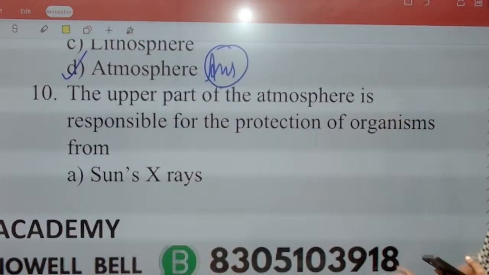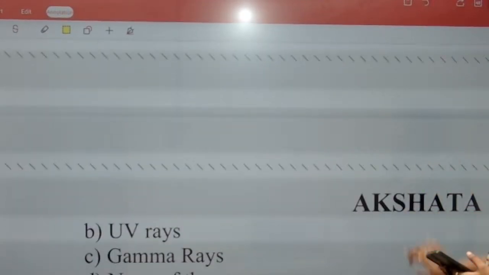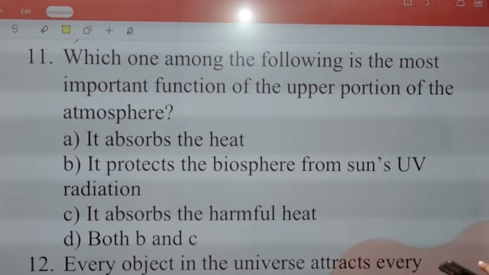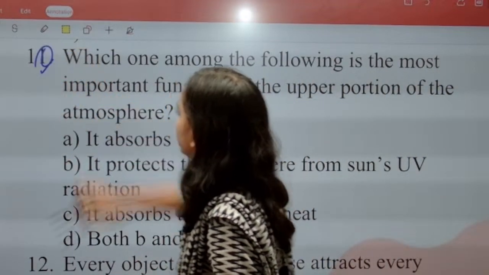Question number 10. Okay. This question is half. So we take it from here. Question number 11. This will be the 10th one.